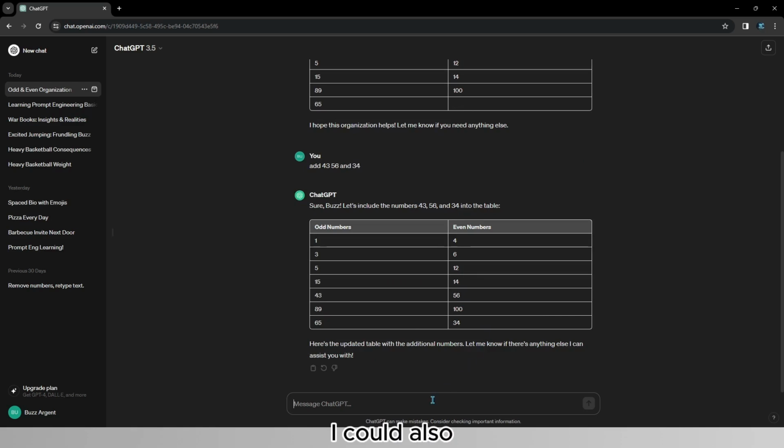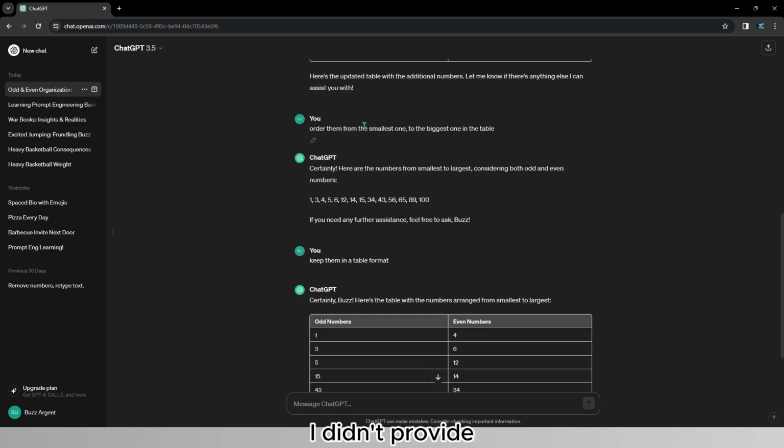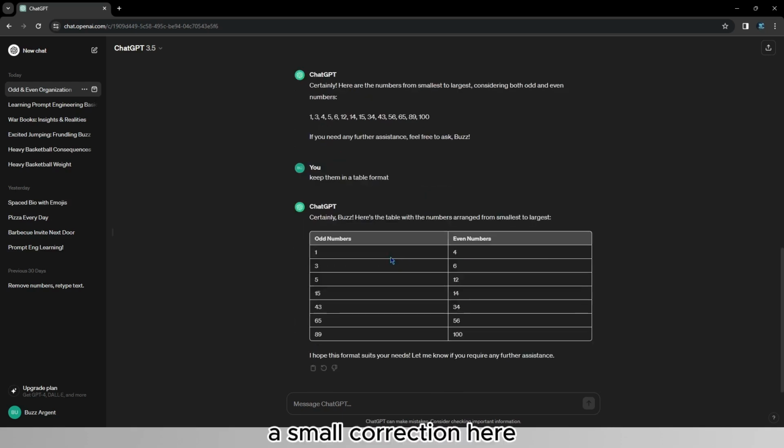I could also ask it to order them from the smallest one to the biggest one in the table. As you can see here, I didn't provide the right output template by telling GPT to keep them in the table. I just told it to pick the numbers from the table. So it has given me the numbers like that. But then after a small correction here, it has given me the output template that I wanted. So they are now ordered from the smallest to largest.